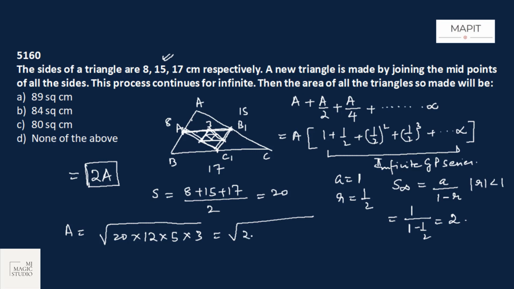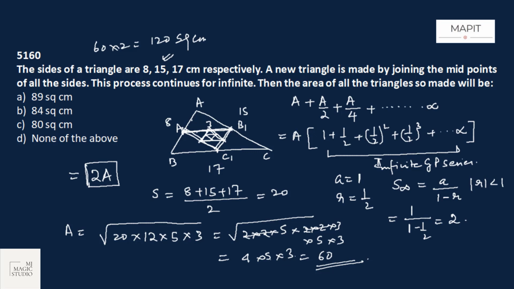So this is 20, which is 2 into 2, 4 into 5, and 12 is 2 into 2, 4 into 3, into 5 into 3. So we have 4 into 5 into 3. 5 into 3 is 15, into 4 is 60. So the area of all the triangles so made would be 60 into 2, 120 square centimeter. Option none of the above follows.